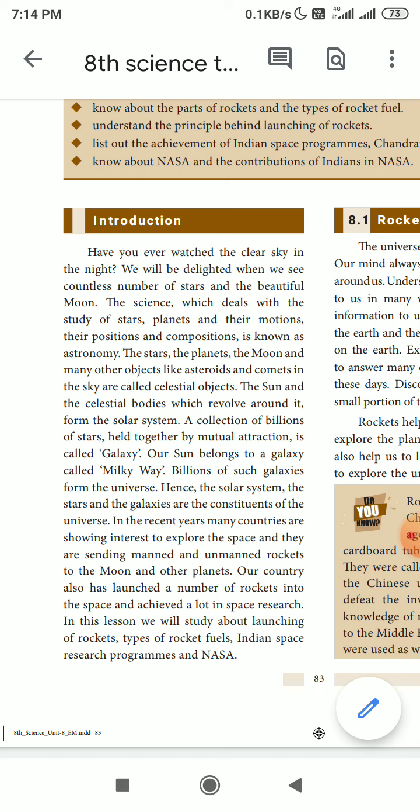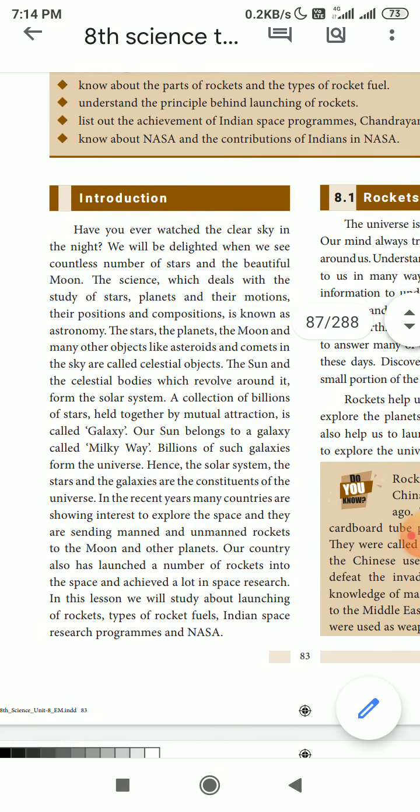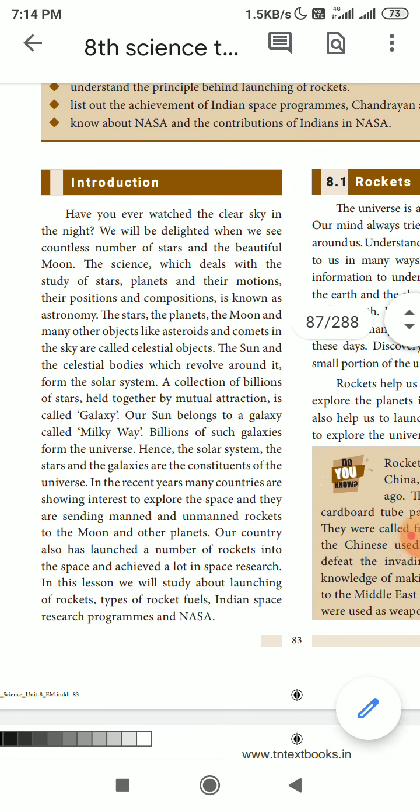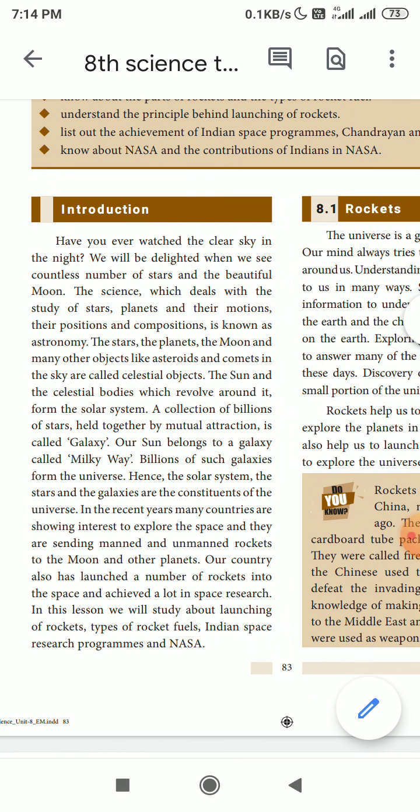So the stars, the planets, the moon and many other objects like asteroids and comets in the sky are called celestial objects. So all the asteroids, planets, moon, what we find in the space are called celestial bodies. And the sun and the celestial bodies which revolve around it form the solar system. A collection of billions of stars held together by mutual attraction is called a galaxy. Our sun belongs to a galaxy called the Milky Way.